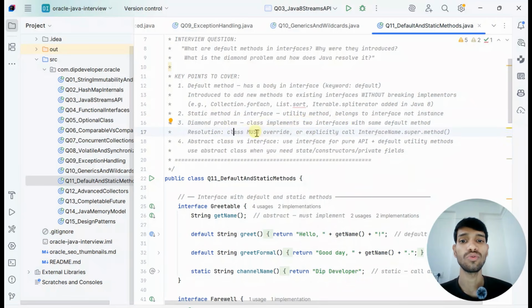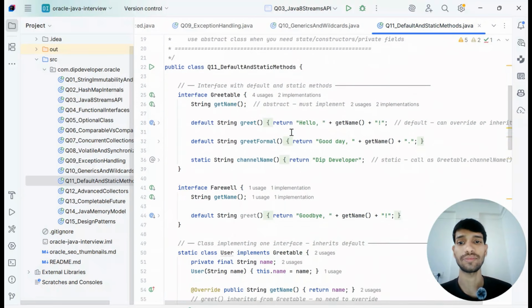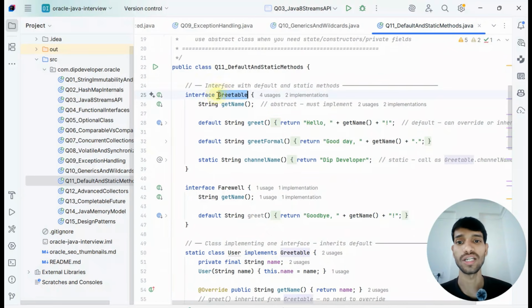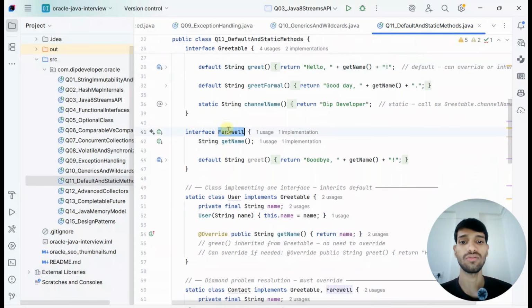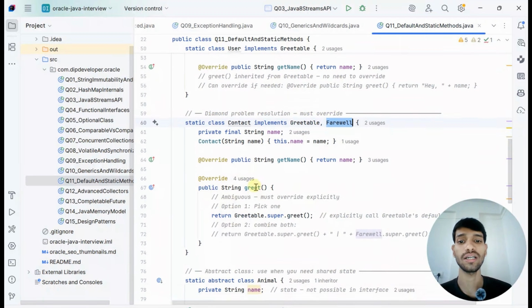In that case, we need to override explicitly ourselves. Let's understand that. For example, we have one interface called Greetable, with a greet method which is a default method, and we have another interface called Farewell, which also has a method called greet. Now the class User implements Greetable, that is fine, it inherits the default. The diamond problem is that if we inherit Greetable as well as Farewell, what do we do with the greet method?